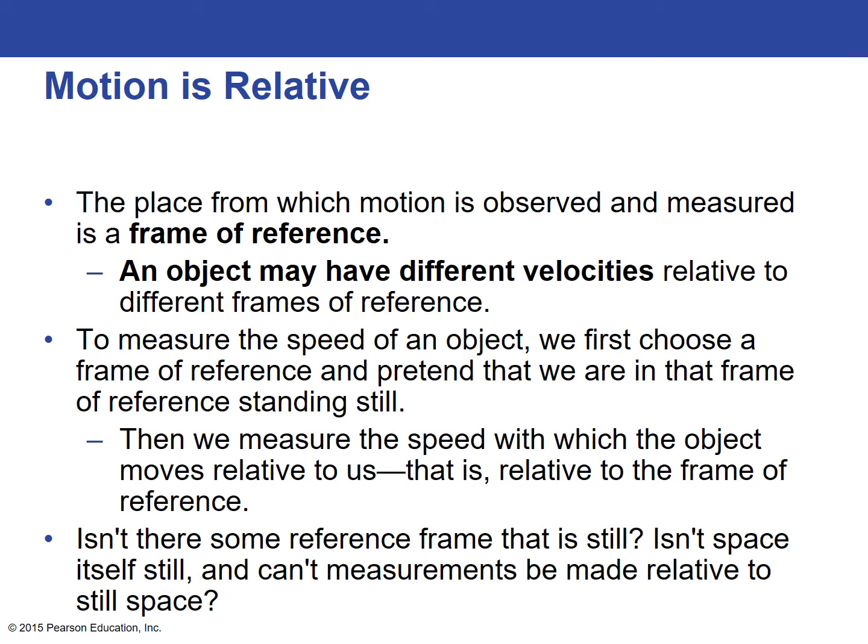So anyone standing on Earth next to you, you're both spinning on Earth at the same speed. So you have movement, but to each other, it looks like you're standing still, and that's based on your frame of reference. Someone on another planet watching you may see you both as moving at a certain speed, if someone could stand on another planet and watch you. To measure the speed of an object, we first need to choose a frame of reference and pretend that we're in that frame of reference standing still. Then we measure the speed with which the object moves relative to us, that is, relative to the frame of reference.